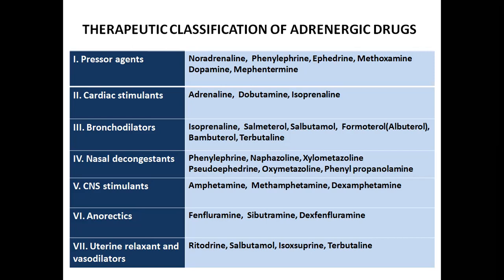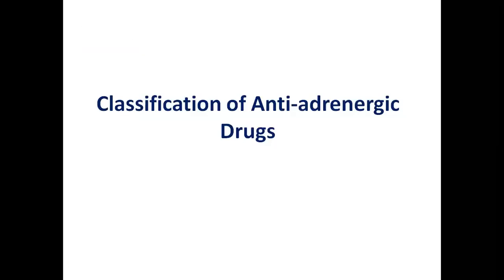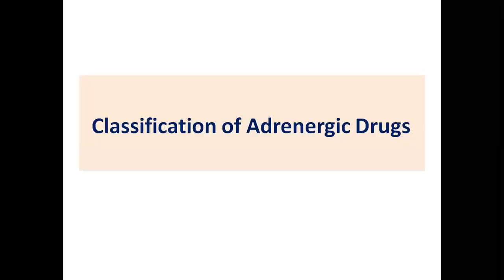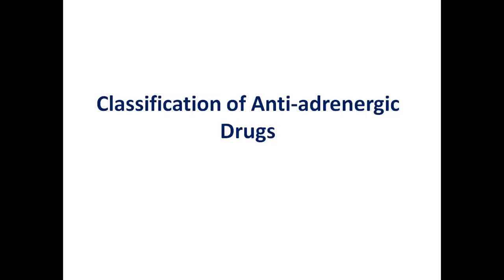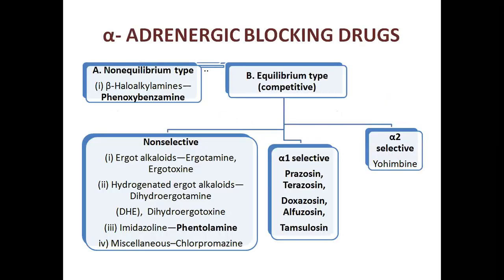We'll move on to the anti-adrenergic drugs classification. Adrenergic drugs act as agonists at the alpha and beta receptors. Anti-adrenergic drugs block the alpha or beta receptors. First we will learn about alpha adrenergic blocking agents. We can classify them as non-equilibrium type and equilibrium type. In the non-equilibrium type, we have only one drug, that is phenoxybenzamine.